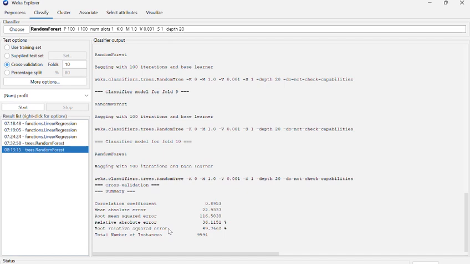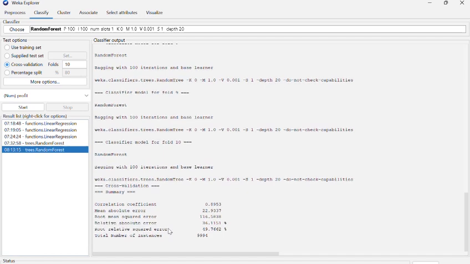For model evaluation, linear regression has R square equal to 0.45 and RMSE equal to 195. For random forest, R square is equal to 0.80 and RMSE is 116.5.